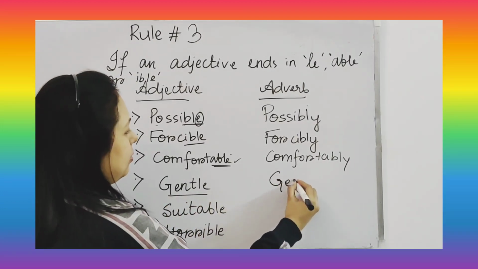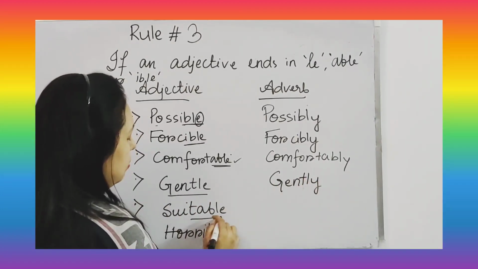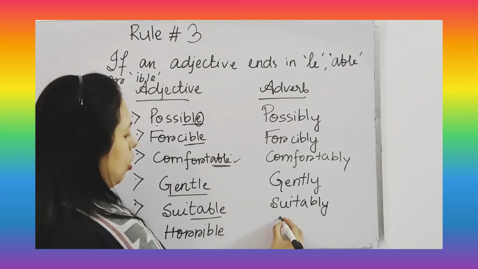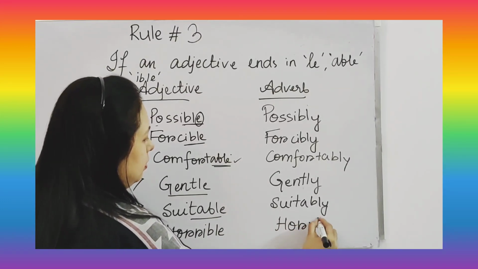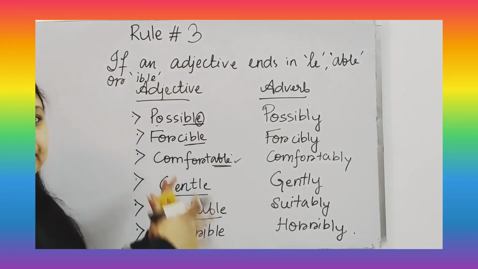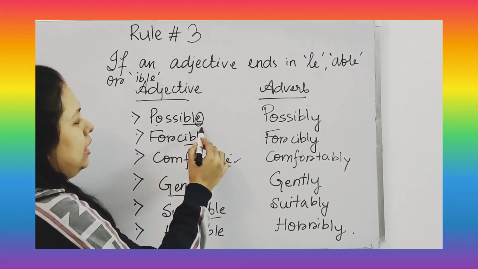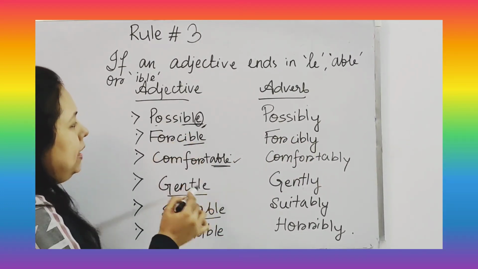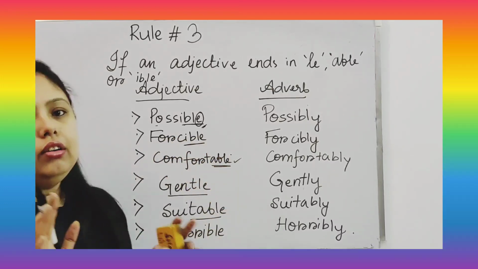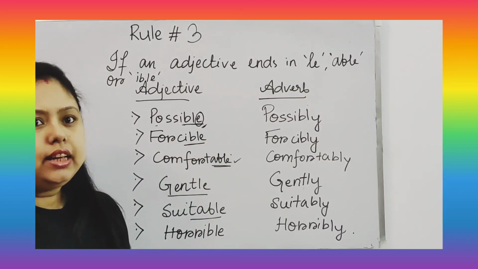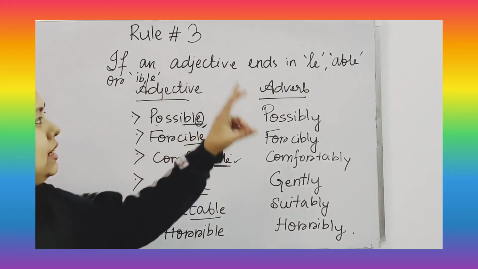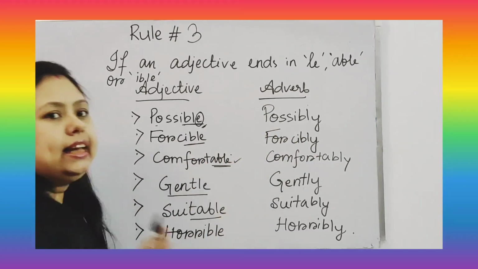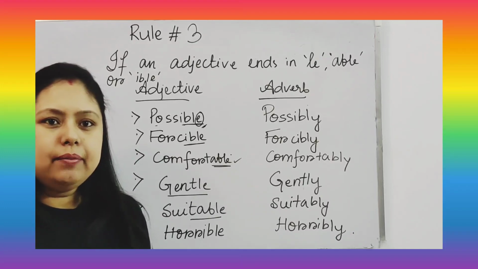Gentle, gently. Suitable, suitably. Horrible, horribly. See, it's very easy. You are just replacing the e with y. Same here with ible, able and le. Don't make any spelling mistakes regarding that. Please check it. If an adjective ends in le, ible or able, we always replace e with y to make it an adverb. Isn't it very easy and interesting?